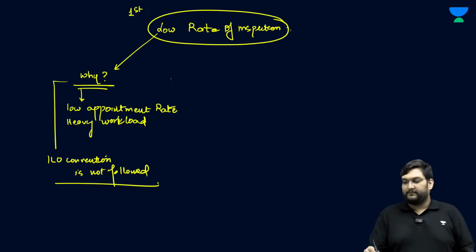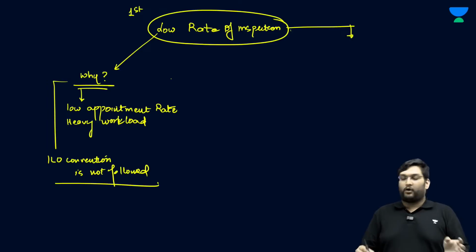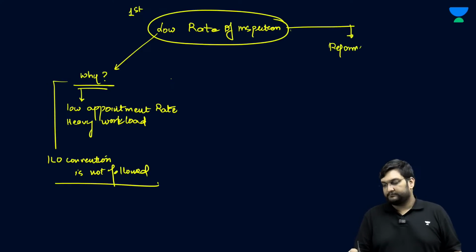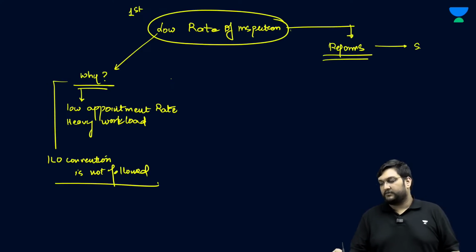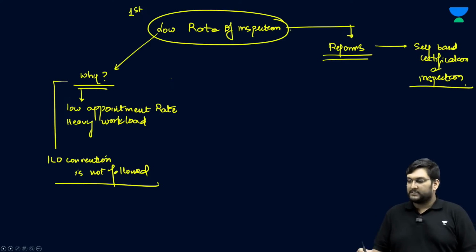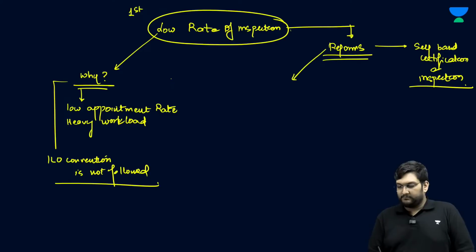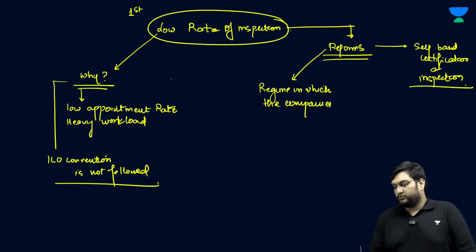At the same point of time, the reforms which have been brought in are in the direction of self-certification and inspection, and therefore what they are doing is creating a regime in which the companies have too much power.